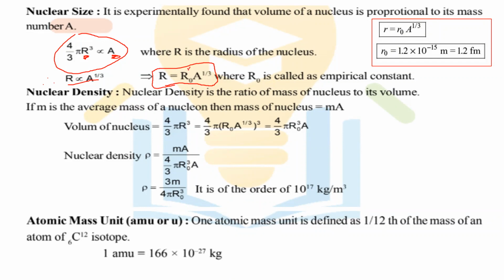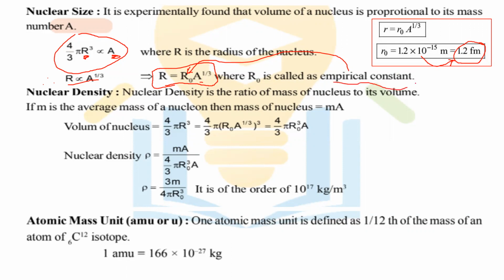This r0 is the fundamental or empirical constant, and A is the mass number. If we know the mass number and the empirical constant value, that is 1.2 femtometer, which is given here. 1.2 femtometer means 1.2 into 10 raised to minus 15 meter. That value we already know, it is the fundamental constant, the empirical constant.